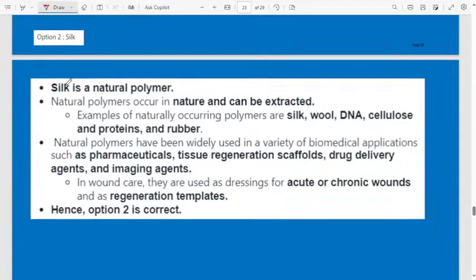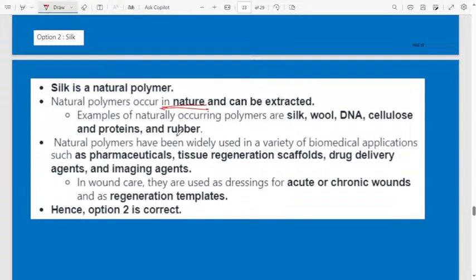Let us study in detail about silk. Silk is a natural polymer. Natural polymers occur in nature and can be extracted from nature. Examples of naturally occurring polymers are silk, wool, DNA, cellulose, proteins, rubber.